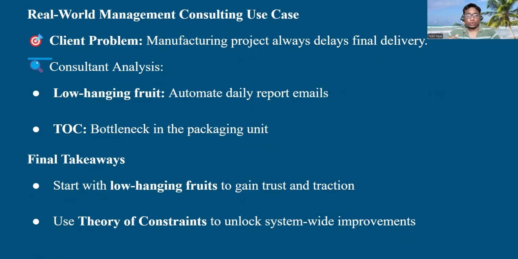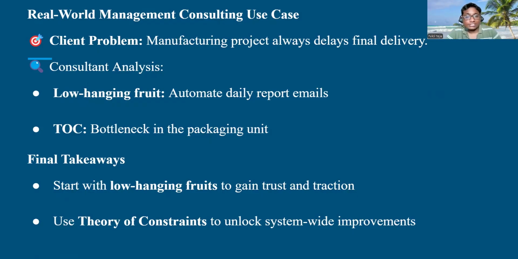Next is TOC: the bottleneck is in the packaging unit. Bottleneck is nothing but a constraint. We have identified the weakest part, the constraint in the packaging unit, so we need to improve or replace the packaging unit. That is theory of constraints.